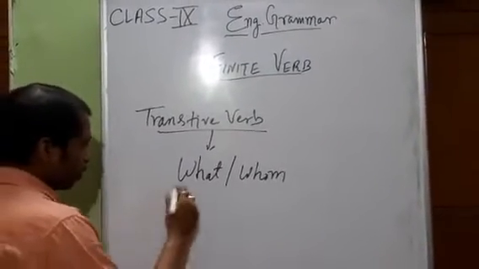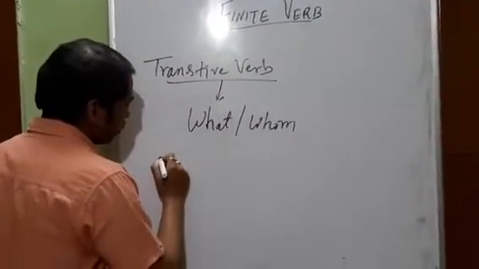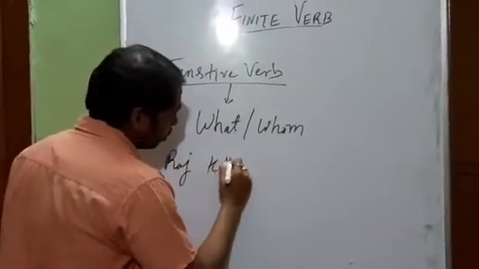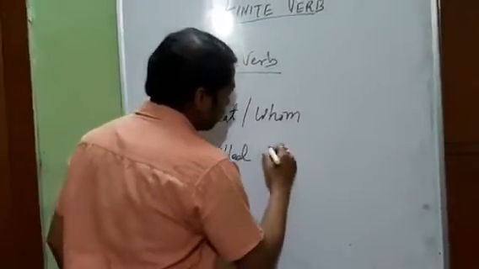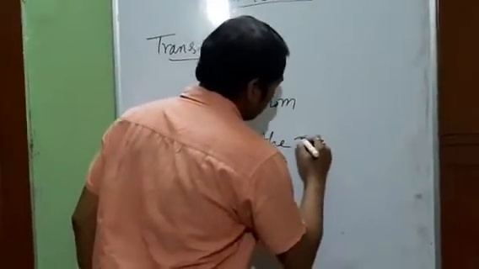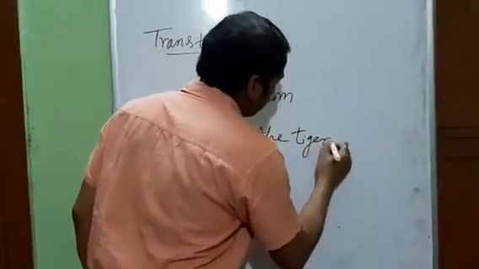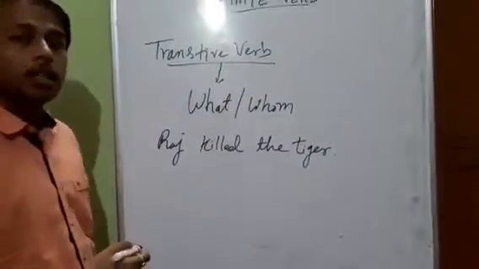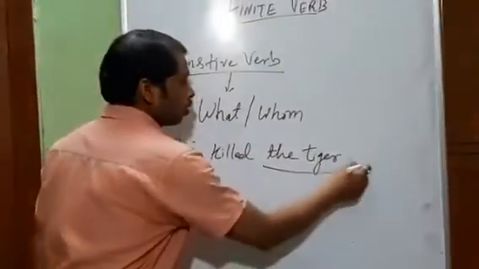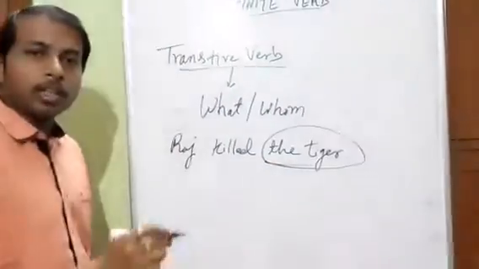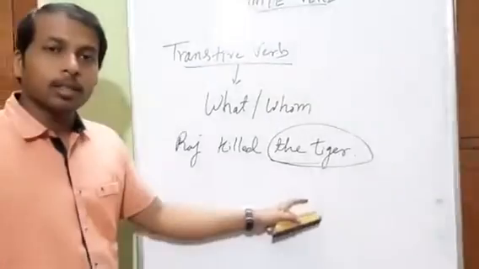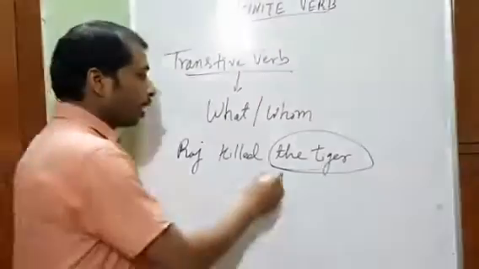Let's see an example. Raj killed the tiger. Raj killed what or whom? What will get the answer? The tiger. That means we have the object.